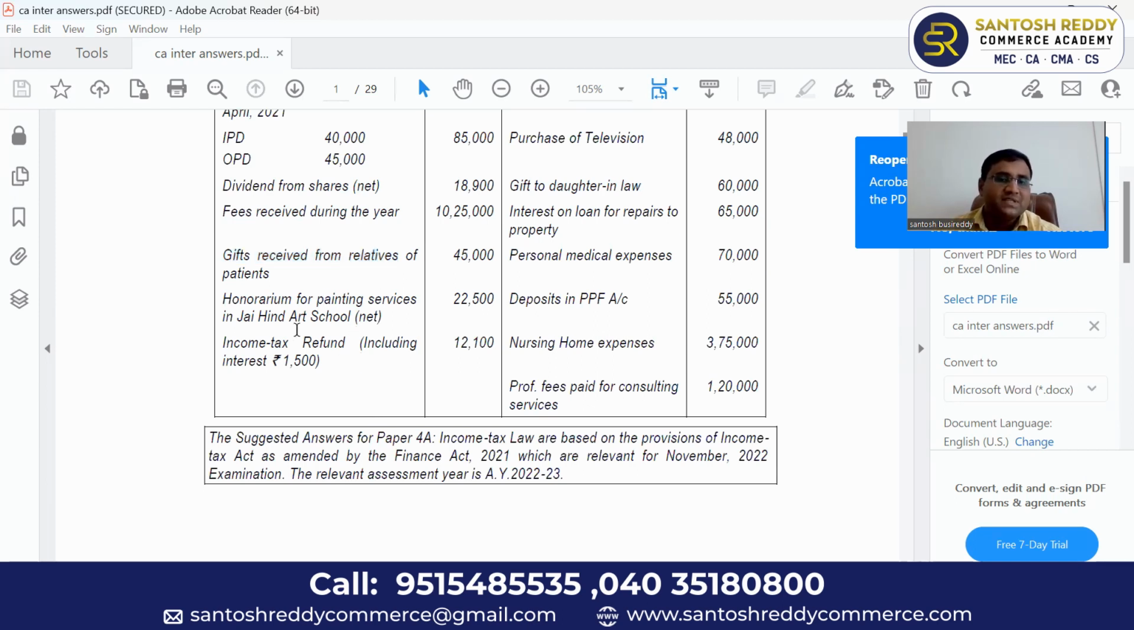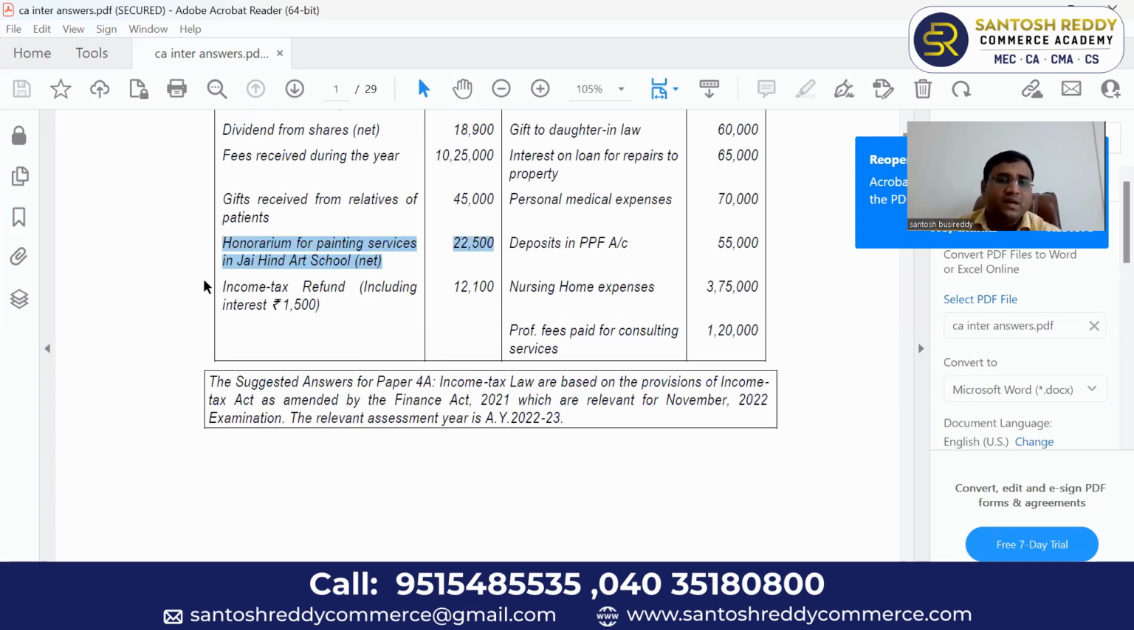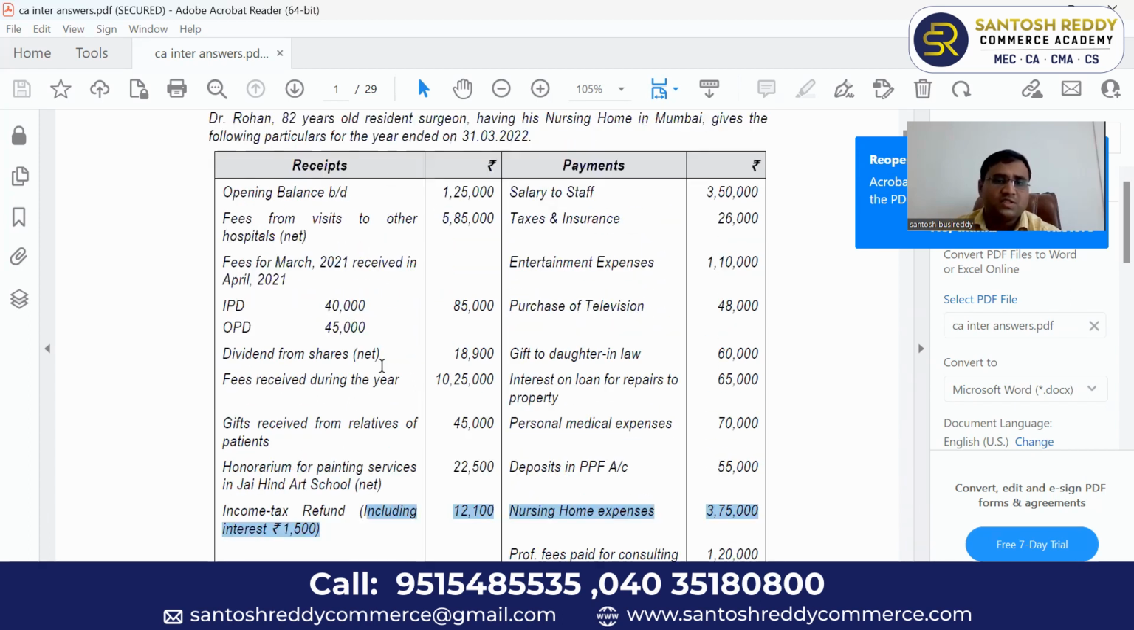Honorarium for painting services in Jai Hind Art School. Honorarium, that means it will come under income from other sources. It is not a business income. Next, income tax refund, including interest. Only interest is taxable under income from other sources, not the total income tax refund. The total income tax refund is not your income. Only the interest portion is your income. It will come under the head income from other sources. This is the total receipts.